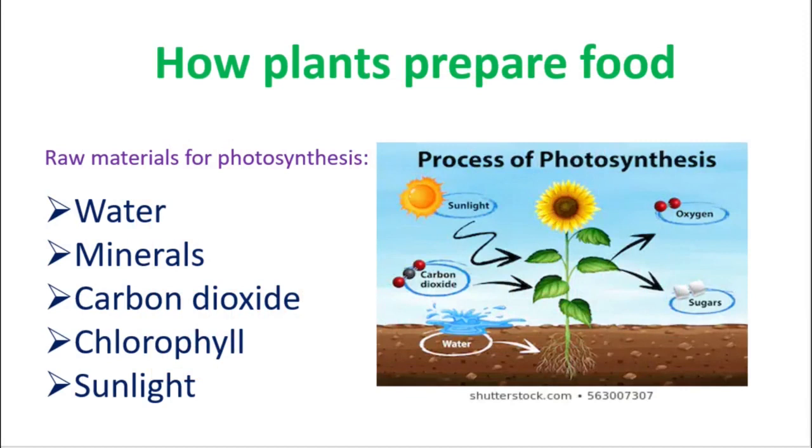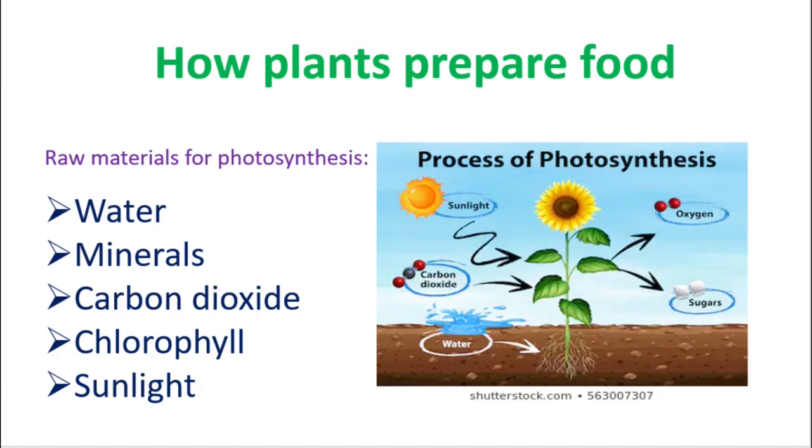They are water, minerals, carbon dioxide, chlorophyll, and sunlight. All the raw materials are present in the surrounding itself. Can you guess why?